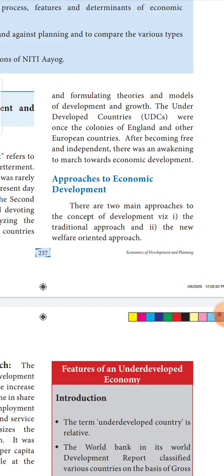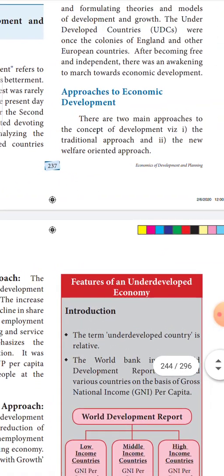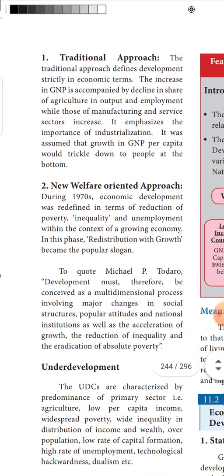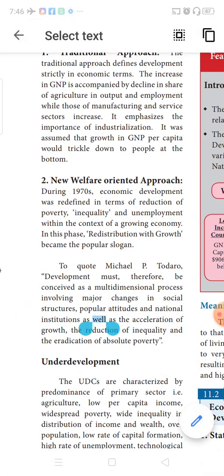The underdeveloped countries were once the colonies under England and European countries. Many of the countries that today are the third world countries, or otherwise the underdeveloped countries, were under the clutches of England and European countries. Now they have got an awakening and are moving towards economic development. Broadly, there were two different approaches towards economic development. One was called the traditional approach and the other was called the new welfare-oriented approach. First, let us understand what the traditional approach is.